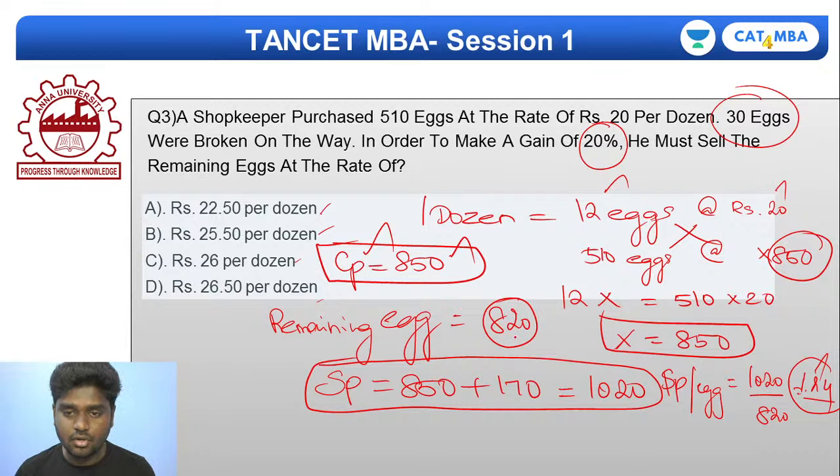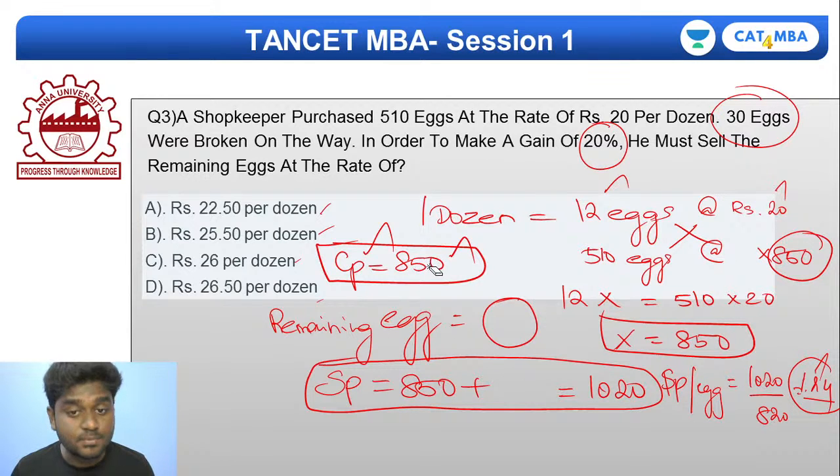Where did I go wrong actually? Okay, now listen carefully. Out of 510 eggs, what is the mistake I did? Come on, guys. It's a faulty mistake. I just did it wrongly.